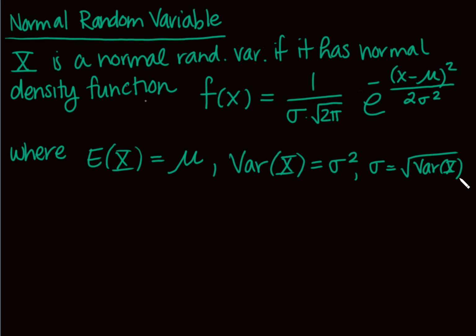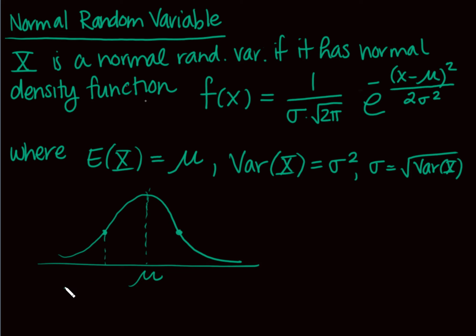And there are some interesting things that they show you about this. If you kind of look at the graph of this, if this was my data, this would be my mu. I would have inflection points, this is kind of cool stuff, at mu minus sigma and at mu plus sigma.